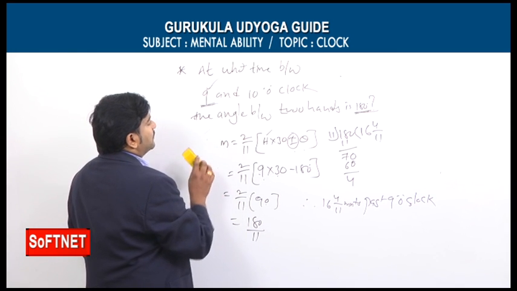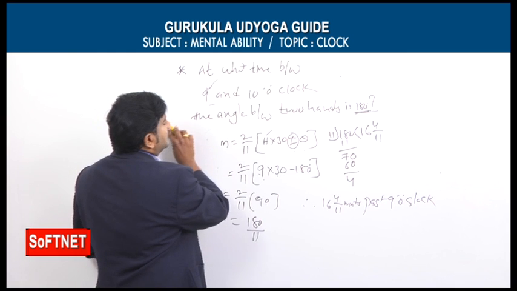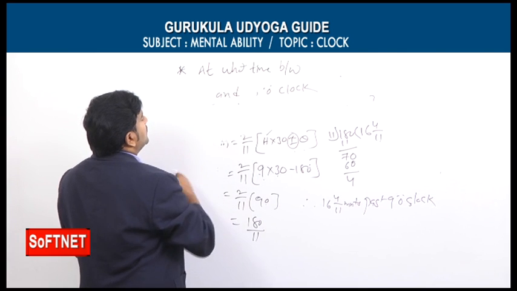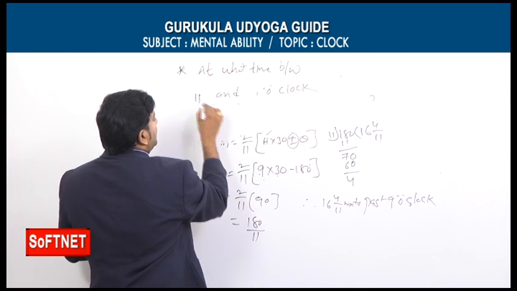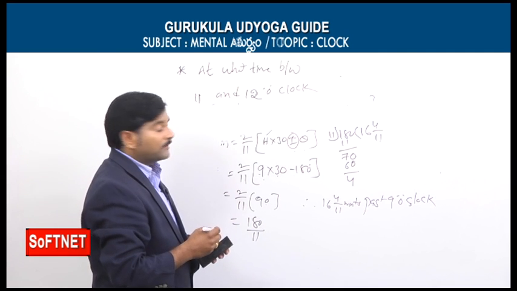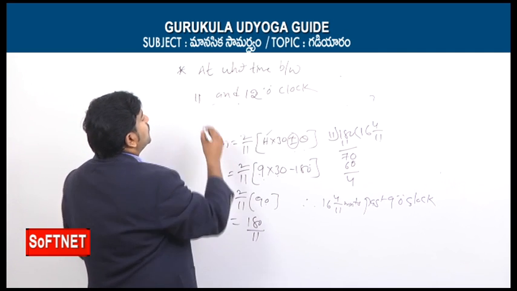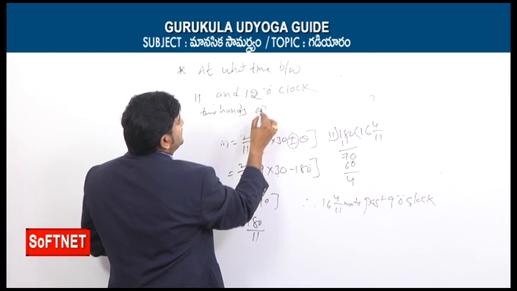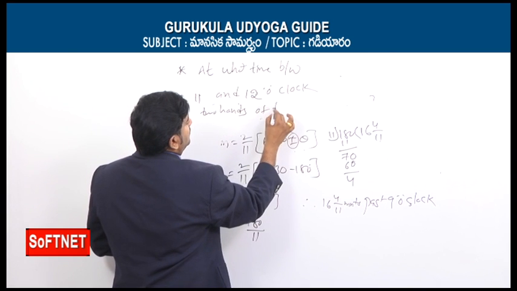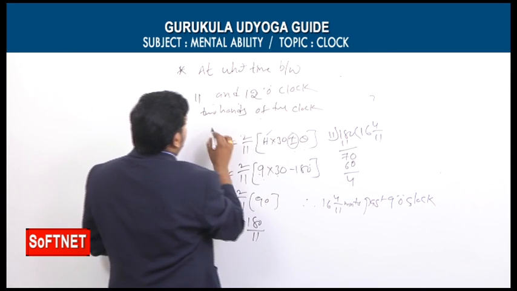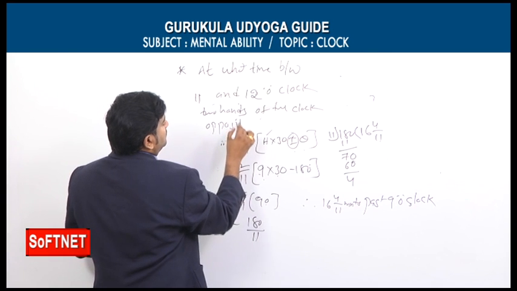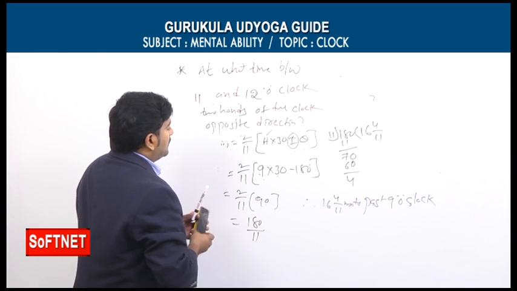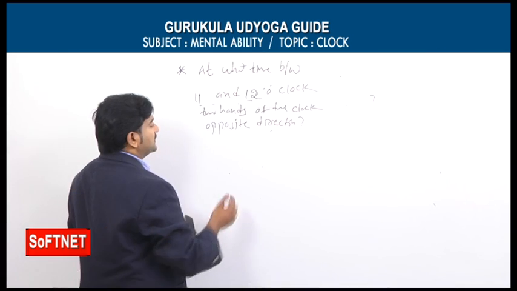So now we'll take one more problem based on this. On opposite, instead of saying angle between, he may mention it like this also. For example, at what time between 11 and 12 o'clock do two hands of the clock point in opposite directions? So the way of asking the question is different, but the concept is the same. Again, we need to focus on that note. So just focus on this simplification.